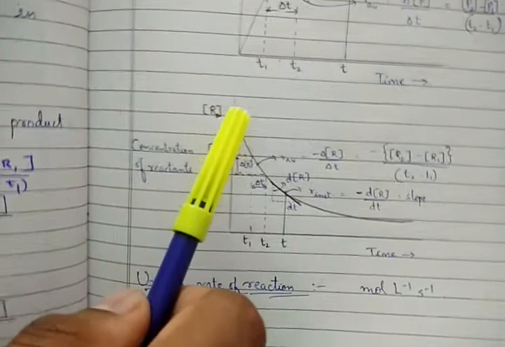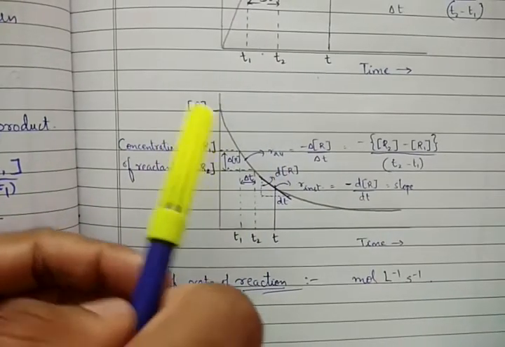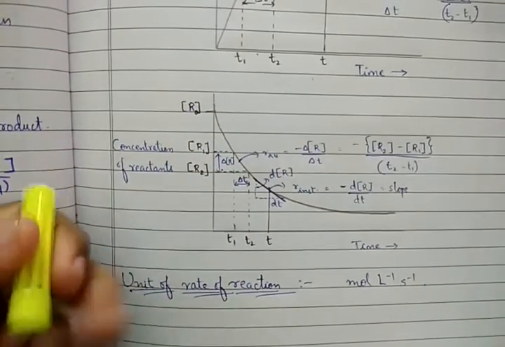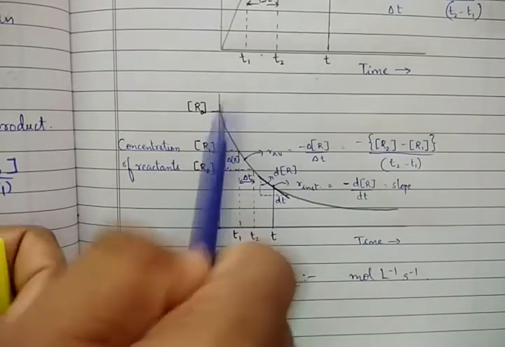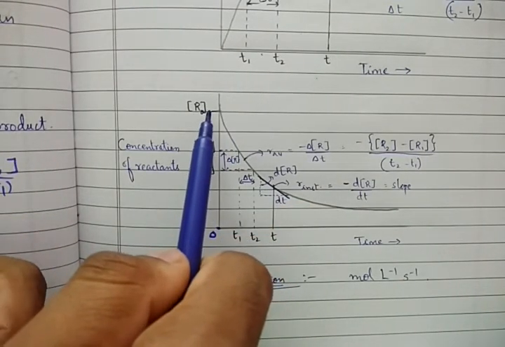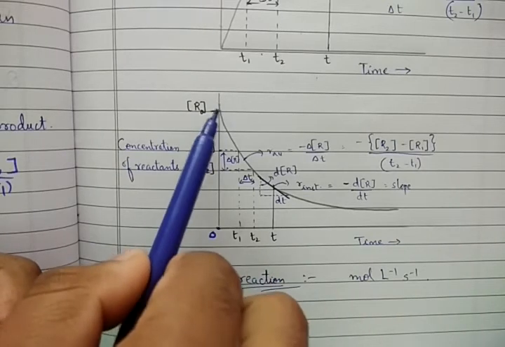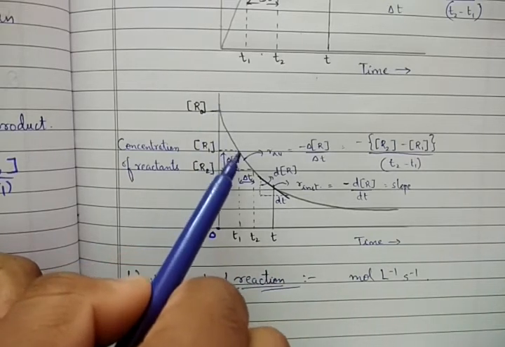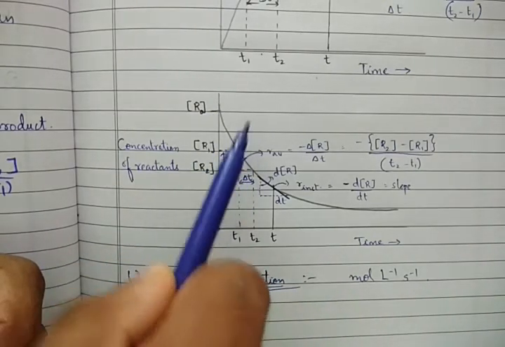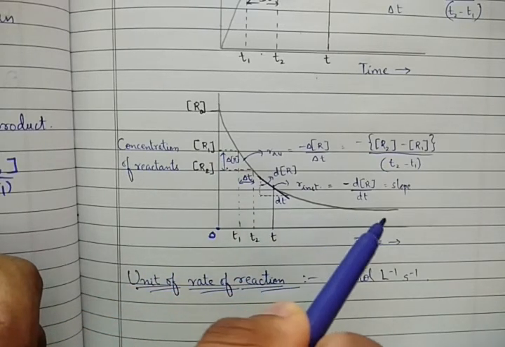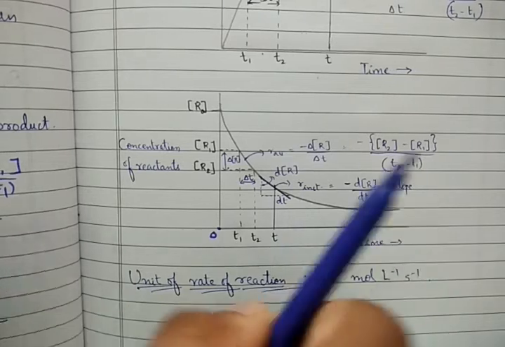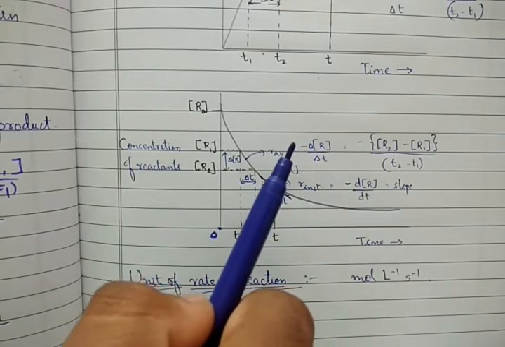At T0, the zeroth time, when no reaction had occurred, the complete reactant was present. Slowly and gradually, as time changed, T1 occurred, T2 occurred, and the reactant decreased. That has been shown by us just now.